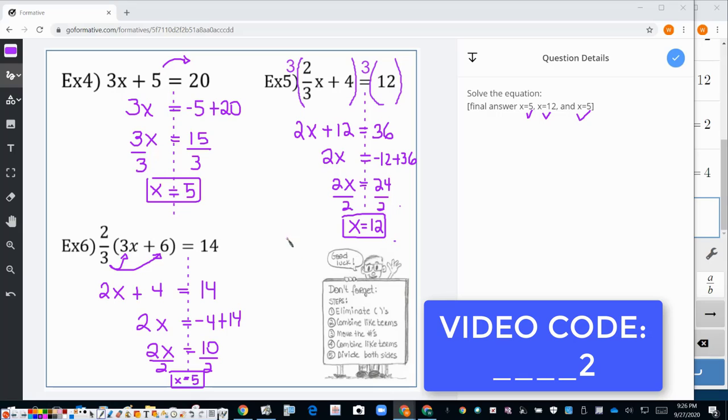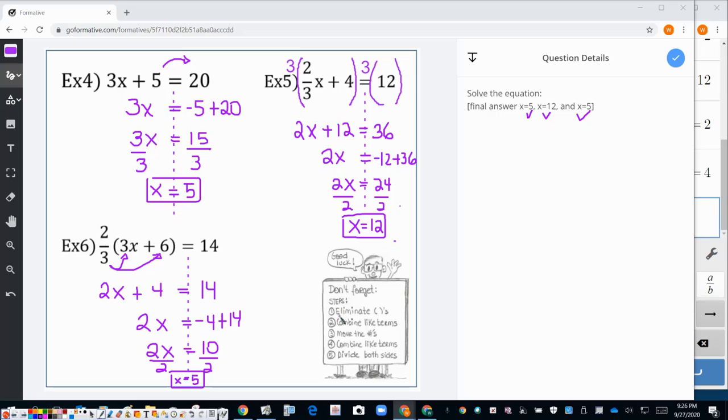This concludes this video. I hope I was able to show you that if you follow these 5 steps, it doesn't matter what kind of equations you have, it will always work. Sometimes with some equations, you're not going to have to do all 5 steps. You're going to skip a step. But if you always follow this order, you should be fine. I also showed this new special case here when you have a fraction like this with just a letter. What you need to do is put parentheses on both sides and multiply by the denominator.